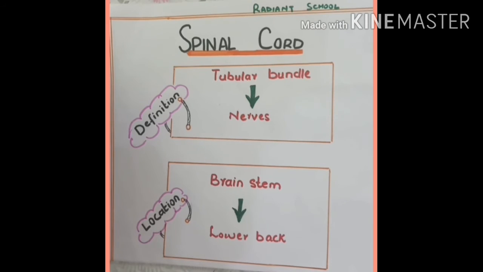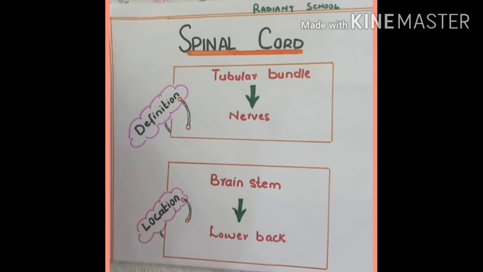And nerve you already learned in previous lectures. I am going to repeat its definition. Nerve is the union of several axons that are enveloped by a covering made of lipids. So, spinal cord is a tube-like collection of nerves.